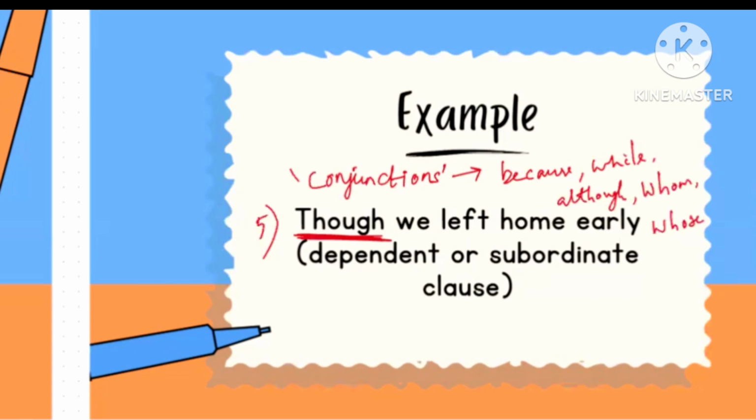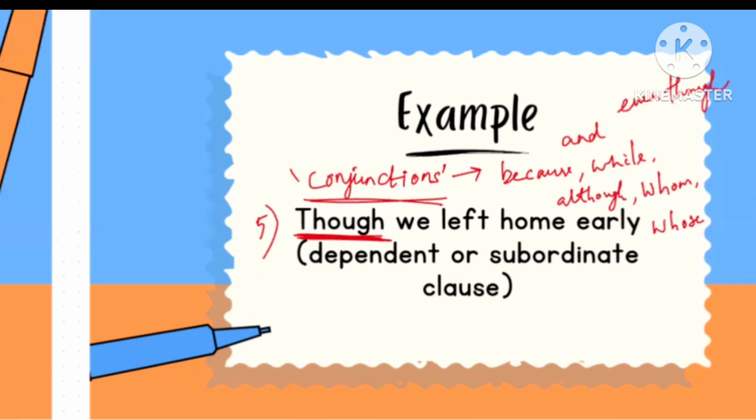It combines two sentences. And so all these are conjunctions. So whenever we get words like although, because, while, though, even though, then we can surely find it out as a dependent clause.